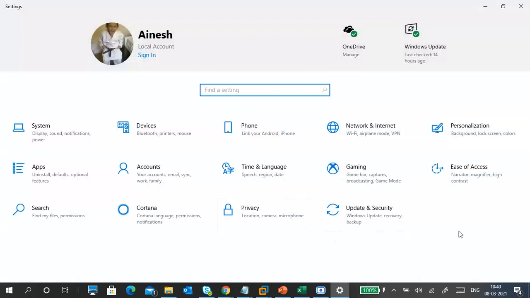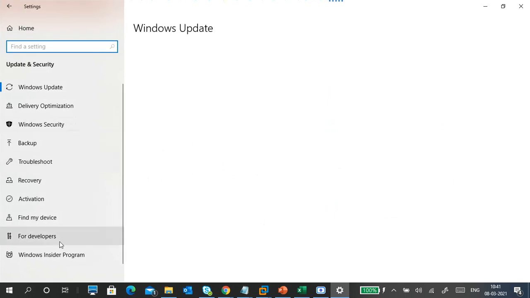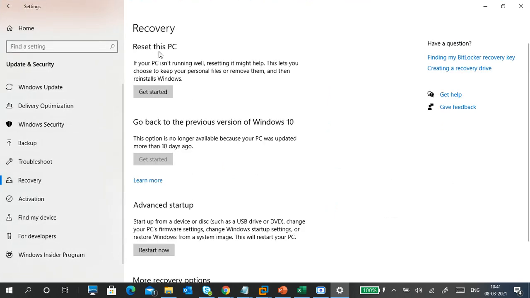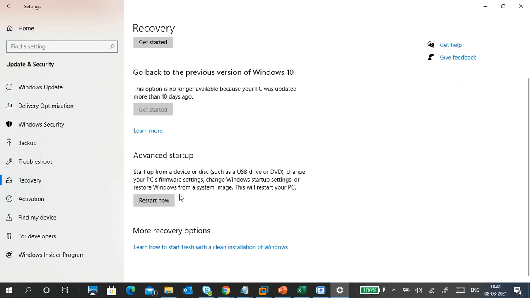I'm showing this on my physical machine, but always remember: don't select anything, don't confirm anything. Otherwise, go to your virtual machine. That's the best one. Can you see this is Update and Security? There you can find a recovery option. Here is the recovery option: Reset this PC, Advanced startup, More recovery options.